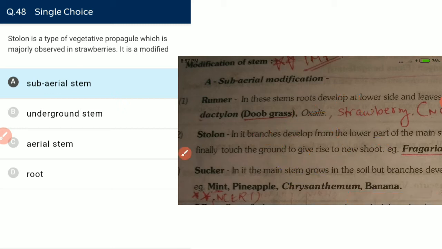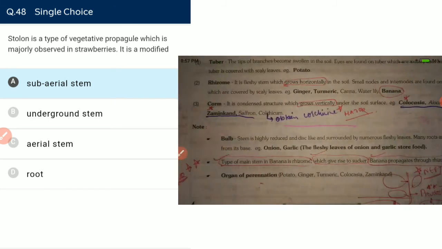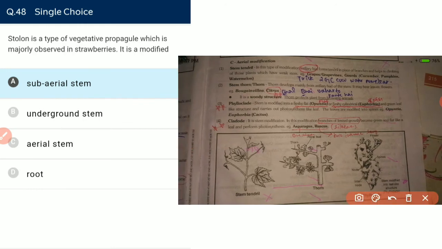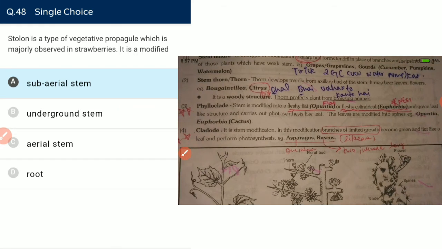Subaerial modification. And the next modification is aerial modification. In aerial modification we have a very important part, which is phylloclade. Phylloclade is the aerial modification of stem, in which the stem becomes flat, as in Opuntia, and in some cases it becomes cylindrical, as in Euphorbia, and the leaves are modified into spines.